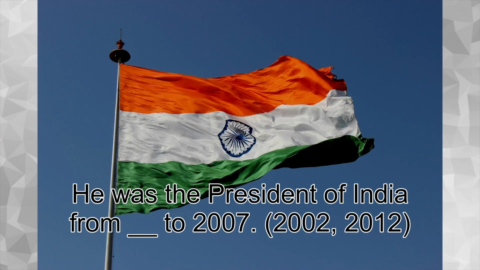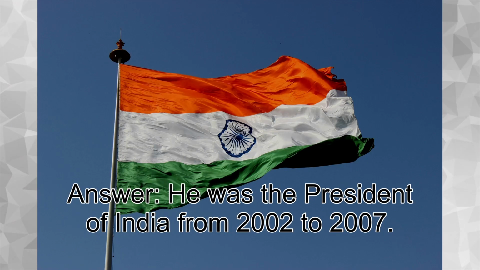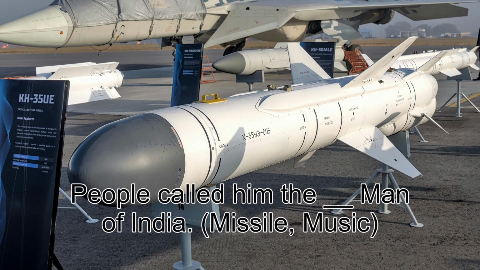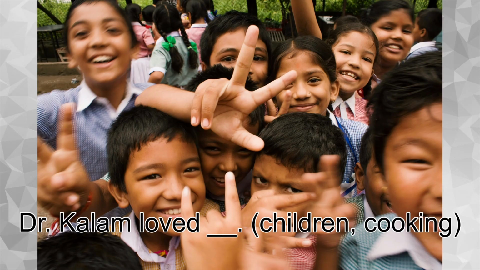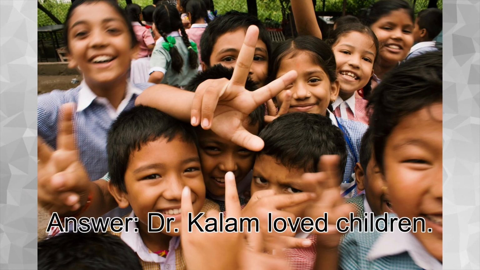He was the President of India from 2007, 2002, 2012. Answer. He was the President of India from 2002 to 2007. People called him the Man of India: Missile, music. Answer. People called him the Missile Man of India. Dr. Kalam loved children, cooking. Answer. Dr. Kalam loved children.